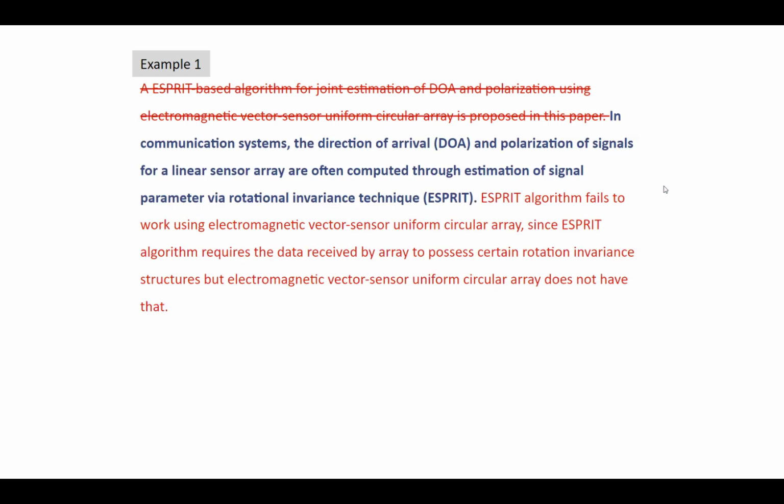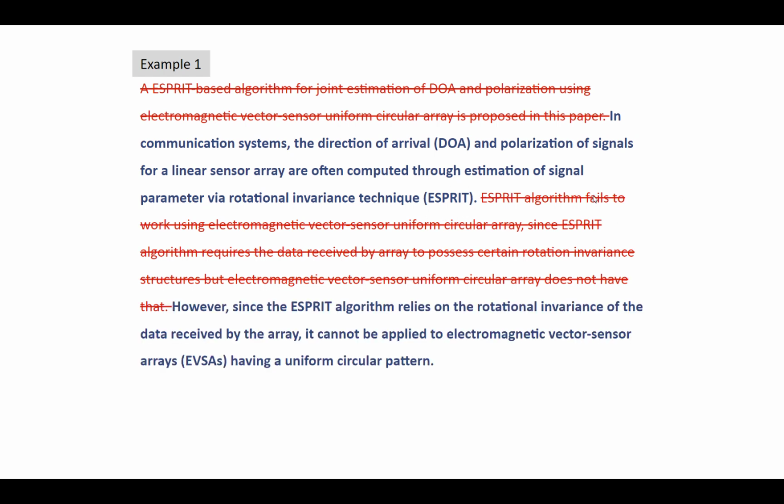So what we'll do here is, if we were, say, writing it for a magazine, it's a good idea to start with a more general introduction of the background and the context of the paper. So we could say in communication systems, the DOA here is direction of arrival. We say the direction of arrival and polarization for a linear sensor array are often computed through estimation of signal parameter, and this is essentially the expansion of this ESPRIT algorithm.